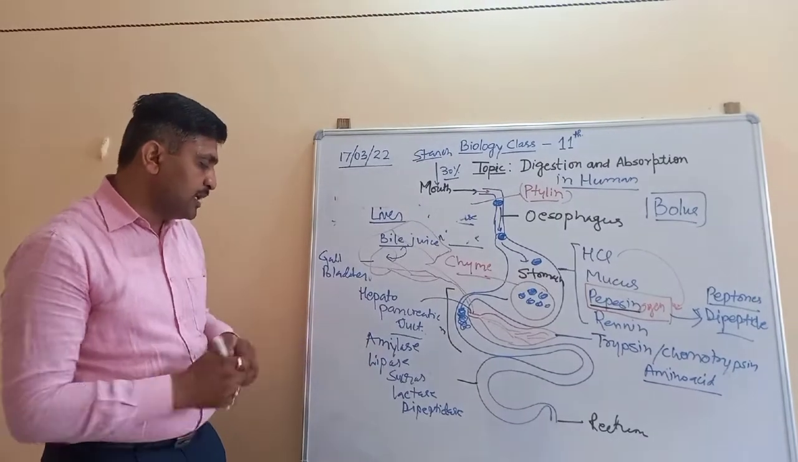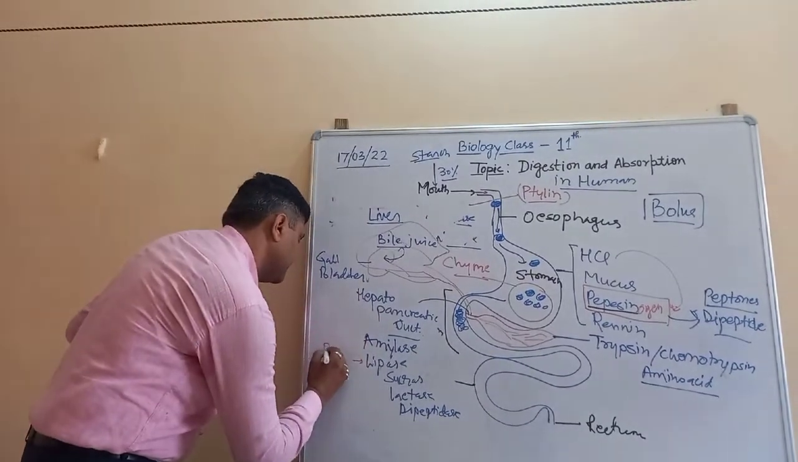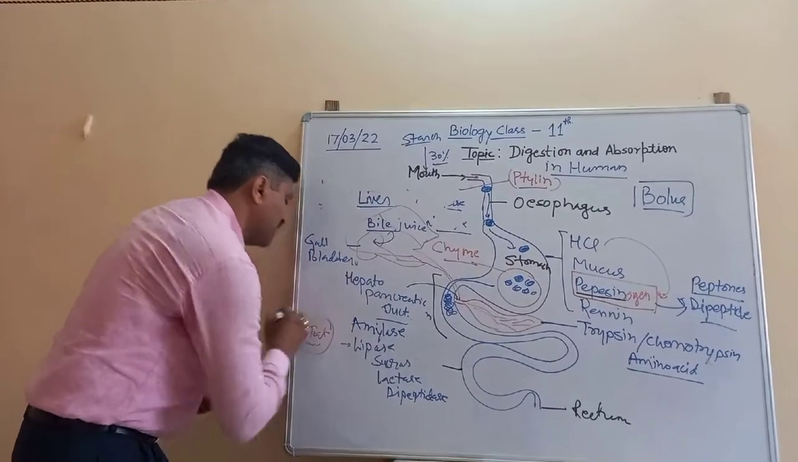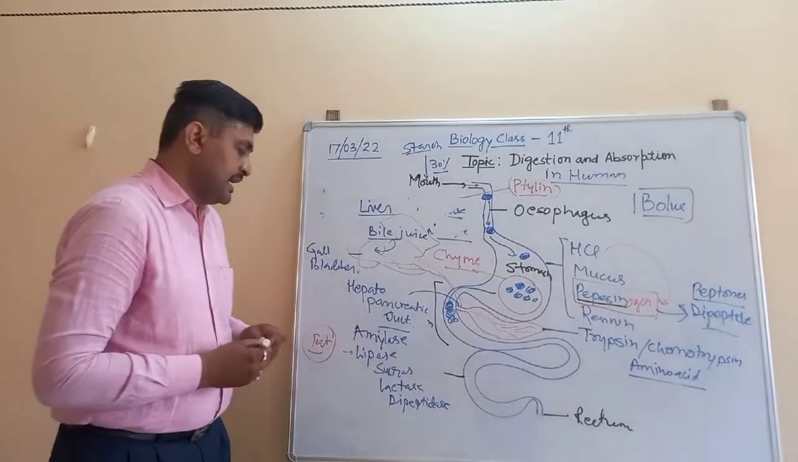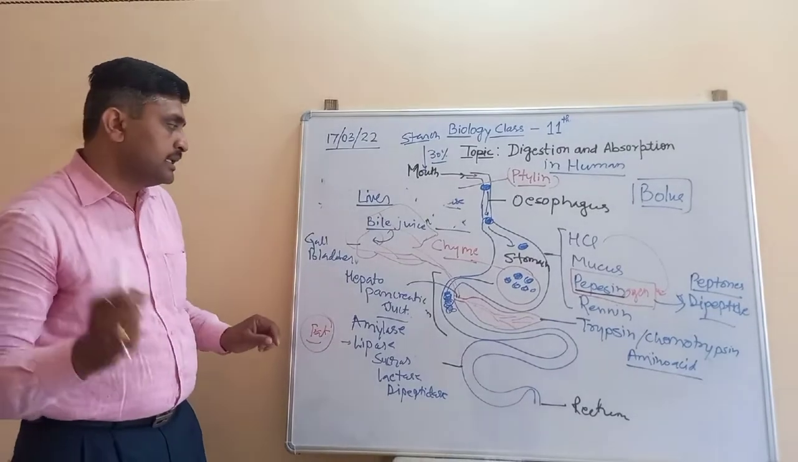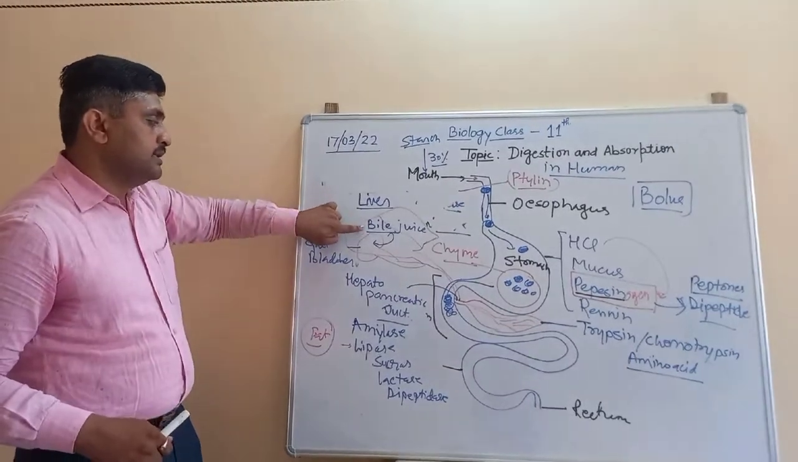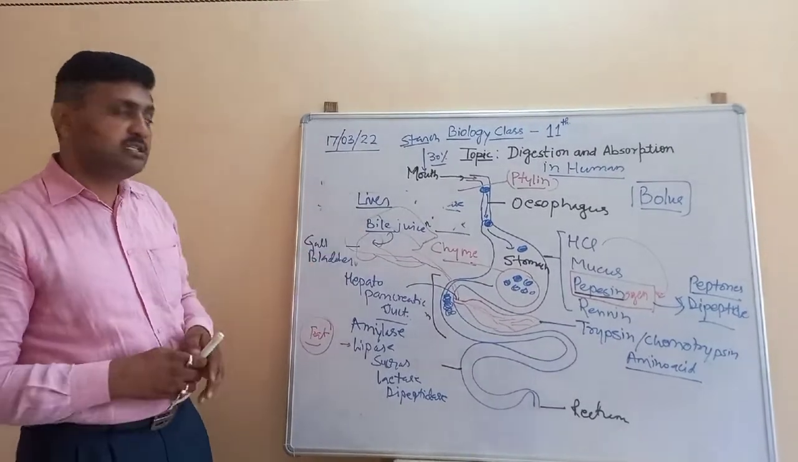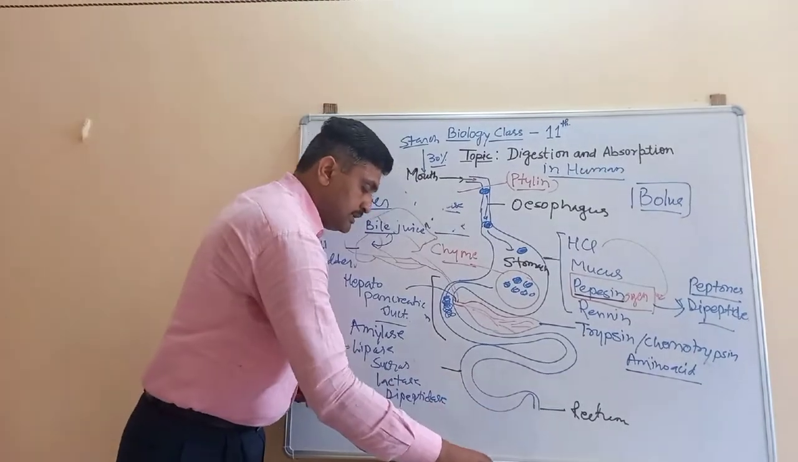But the fat molecule as such is not digested with the help of lipase. So before the digestion of the fat molecule, there is an important thing: bile juice is secreted. This bile juice helps in the emulsification.